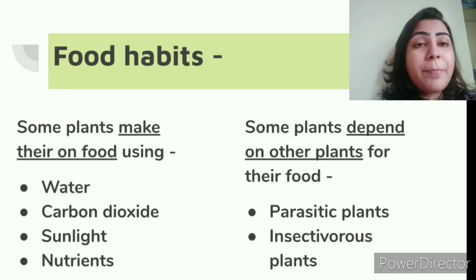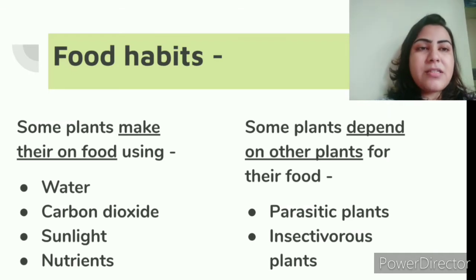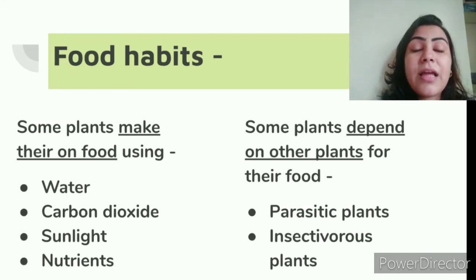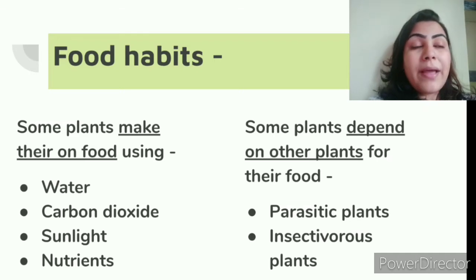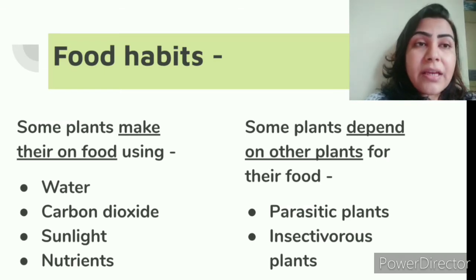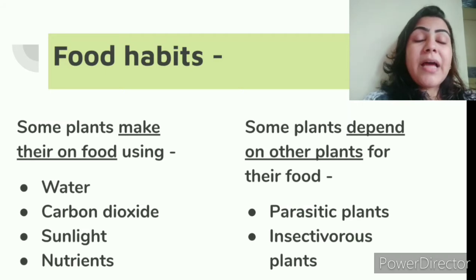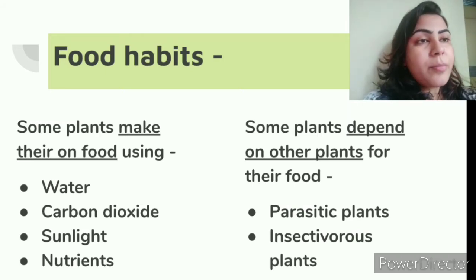Next, we also have some plants which cannot make their own food and they depend on other plants for their food. Now it is very important, children, that the plant has to be green in color to be able to make its own food. You will see the plants which are not green in color cannot make their own food. But again, there are some green plants also which cannot make their own food.